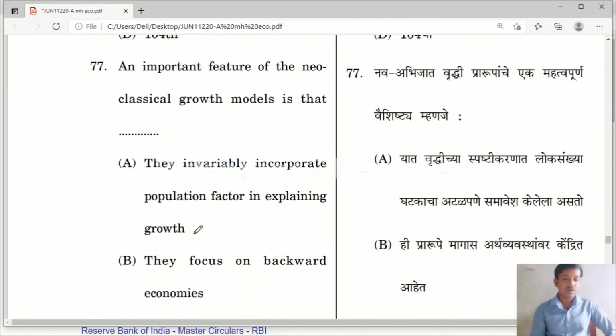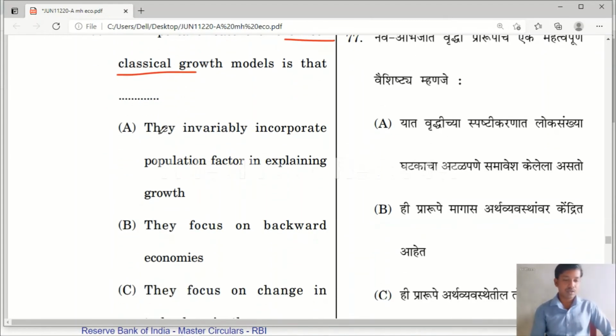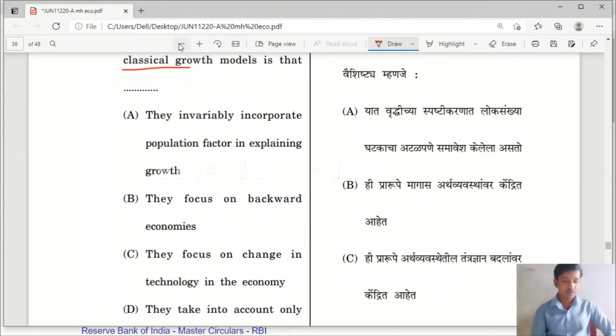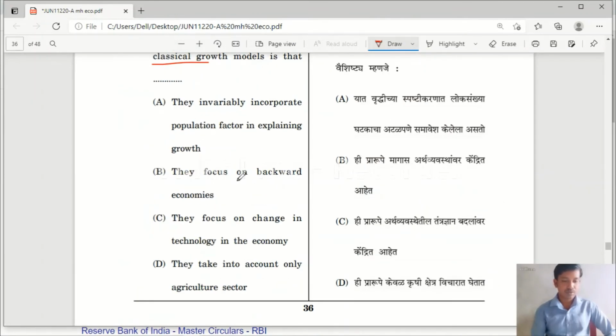77. An important feature of the neoclassical growth model is that: Option A, they invariably incorporate population factor in explaining growth. Option B, they focus on backward economies. Option C, they focus on change in technology in economy. Option D, they take into account only agricultural sector.